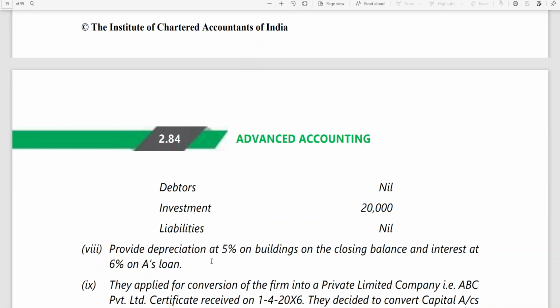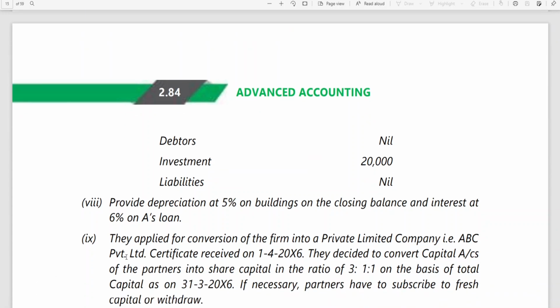Provide depreciation at 8%, at 5% on building on the closing balances, and interest at 6% on ACE loan. Okay. Then they applied for conversion of the firm into private limited company, ABC Private Limited, and certificate was received on 1/4/16.